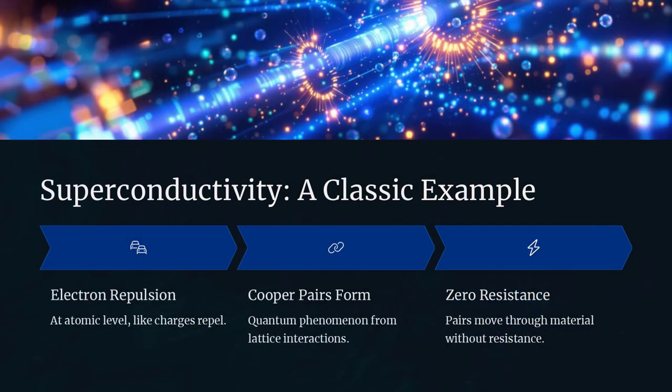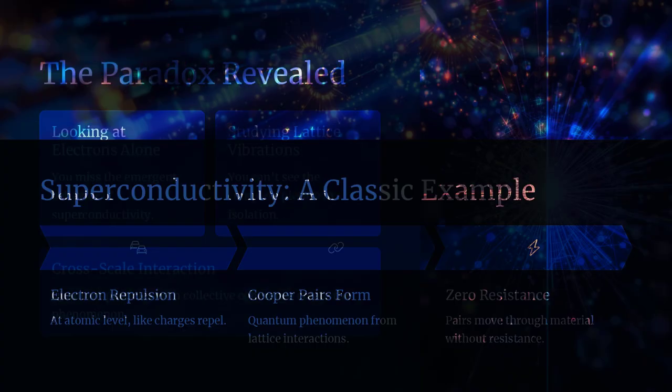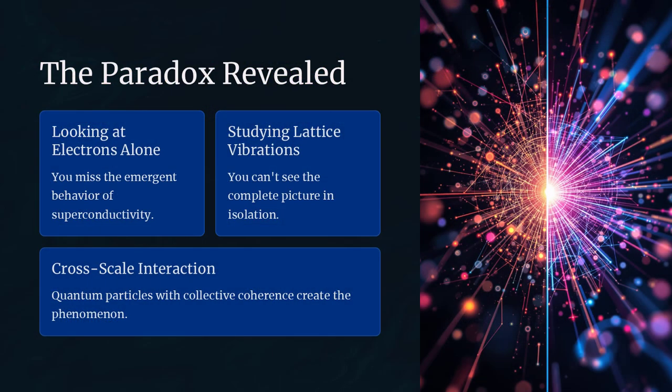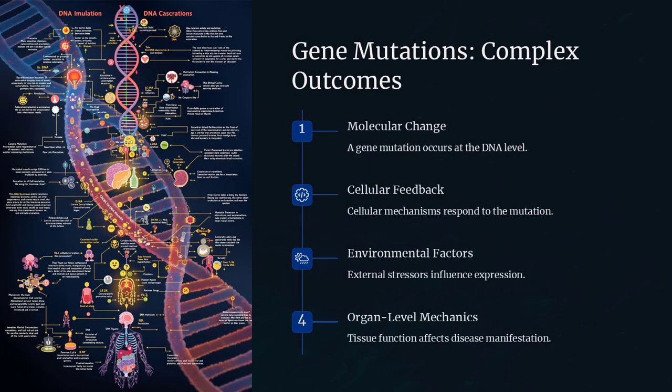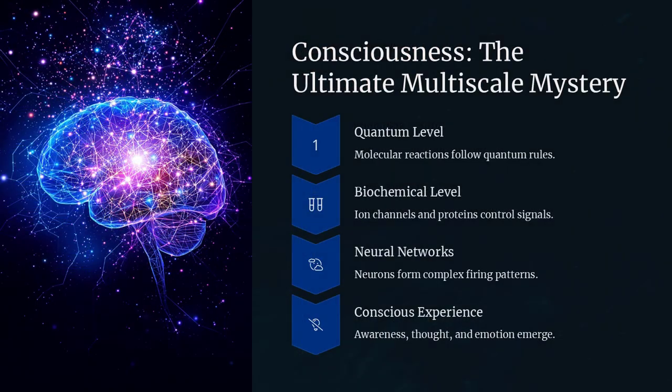From consciousness to superconductivity, from climate systems to biological life, there are phenomena that arise from interactions across multiple scales, from the quantum to the cosmic, and they cannot be fully understood by looking at just one level. This gives rise to the multiscale interaction paradox. How can emergent behaviors arise from interactions between scales in a way that seems to defy simple bottom-up explanations?